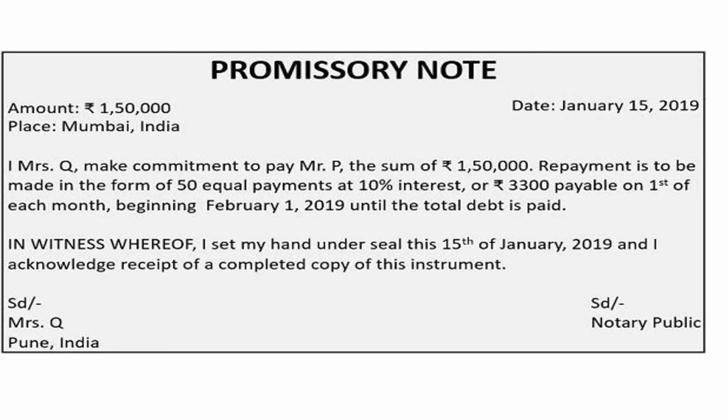That is, every month beginning 3,300 rupees is to be paid at the rate of interest of 10%. So totally 1,65,000 rupees is to be paid back to Mr. P. So in this illustration, Mrs. Q is the promisor or debtor and Mr. P is the creditor or promisee.